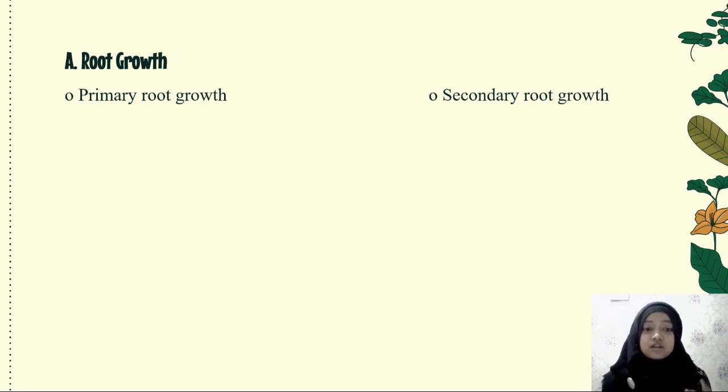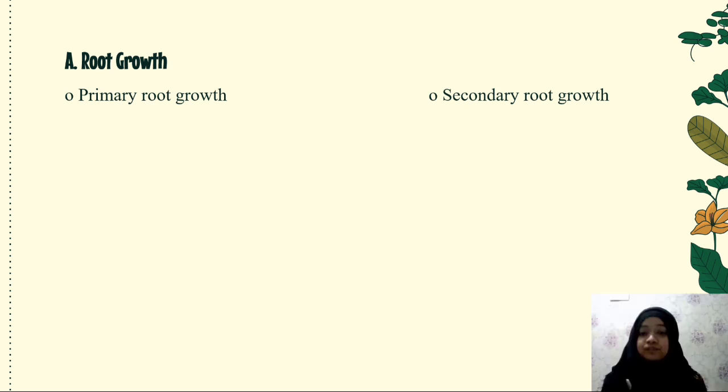Primary roots emerge first from germinating seeds and support the seedling. As the primary roots grow, secondary, tertiary, and quaternary roots branch out to form the root system.